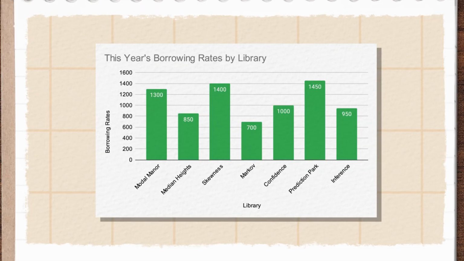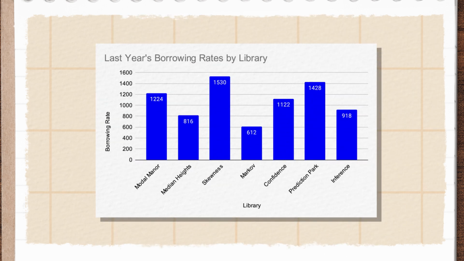The sum of all of our expected values should be equal to the sum of our observed values, or sample size. For Jose, as he figures out this year's borrowing patterns, his theoretical distribution is the borrowing patterns from last year. He relies on that theoretical distribution because his null hypothesis is that there will be no change, and Jose uses that theoretical distribution to determine the expected values. He compares the expected values with his observed values, or sample data set, to determine if there has been a change in the borrowing patterns at the libraries.